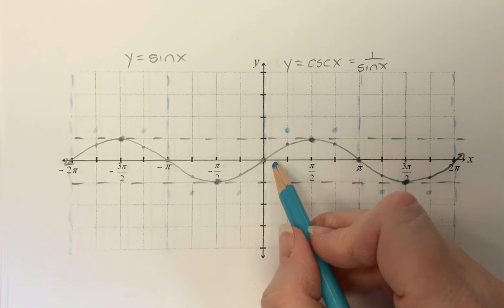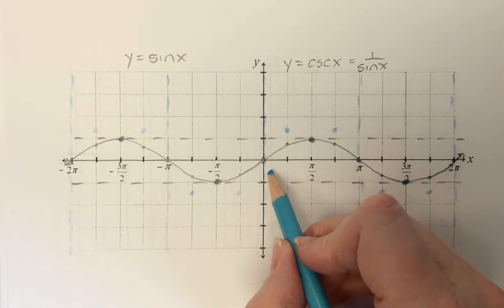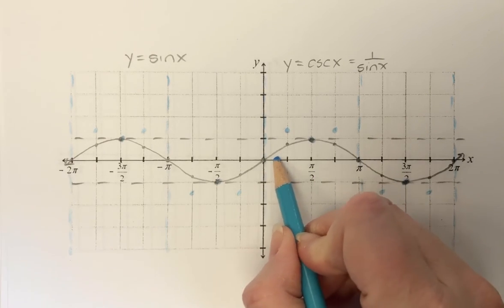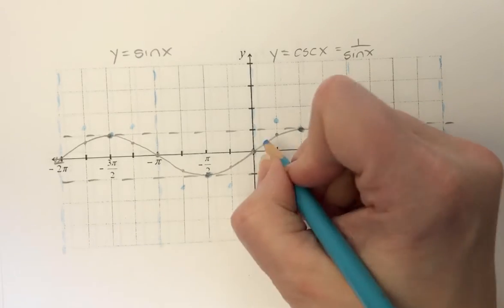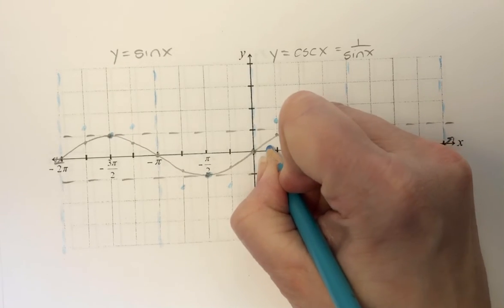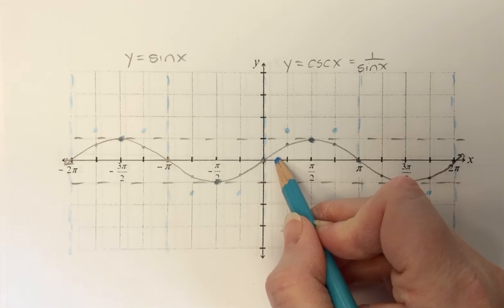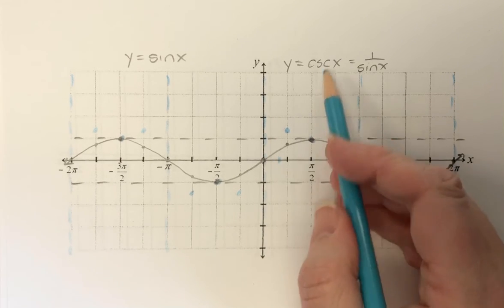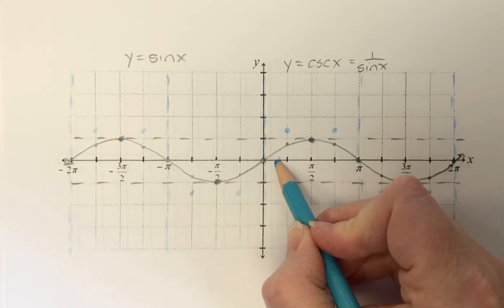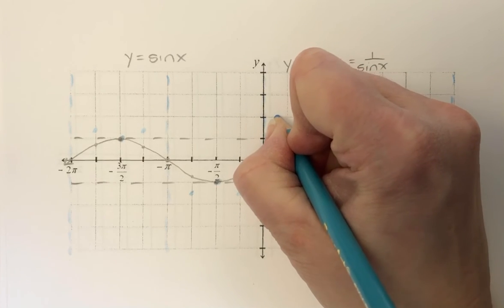The other nice value that I have, the sine of pi sixths. So this is 3 pi sixths, so pi sixths would be about right here. The sine of pi sixth is 1/2. So the cosecant of pi sixth is 2.